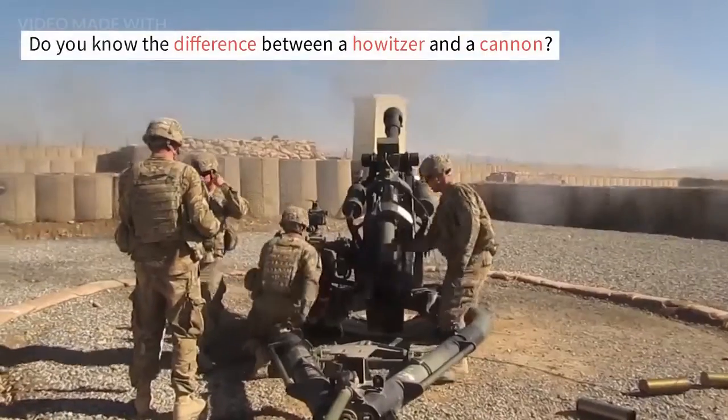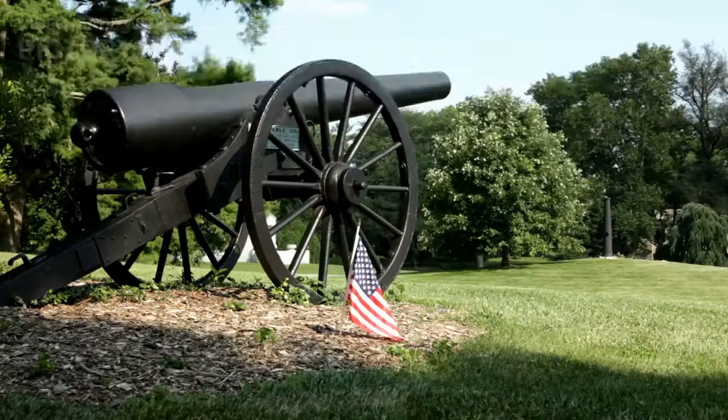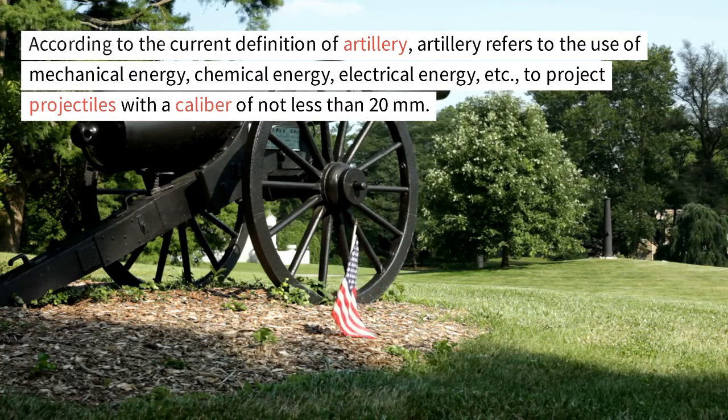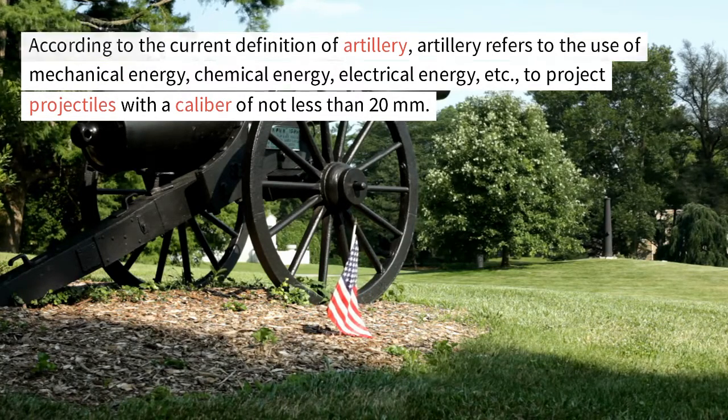Do you know the difference between a howitzer and a cannon? According to the current definition of artillery, artillery refers to the use of mechanical energy, chemical energy, electrical energy, etc., to project projectiles with a caliber of not less than 20 millimeters. There are many classification methods of current artillery, such as use, structure, ballistics, and loading methods.